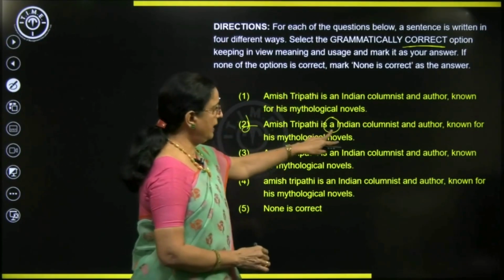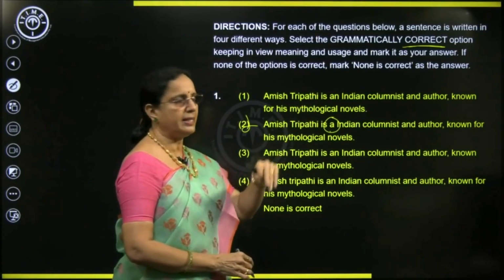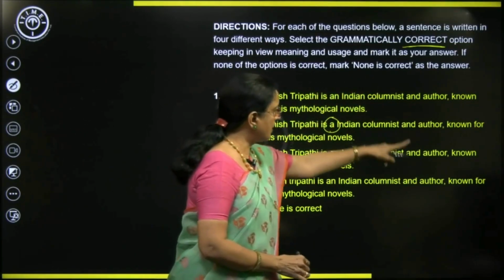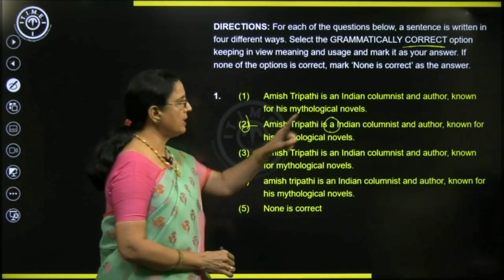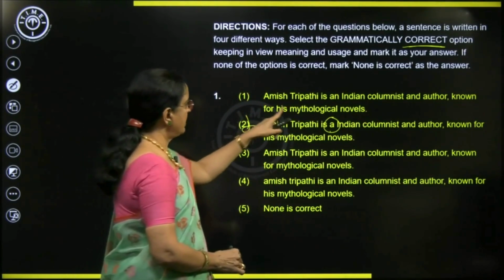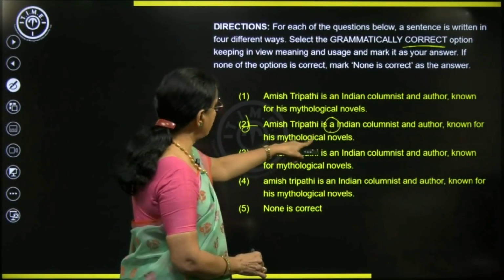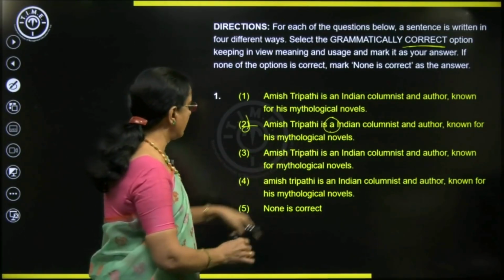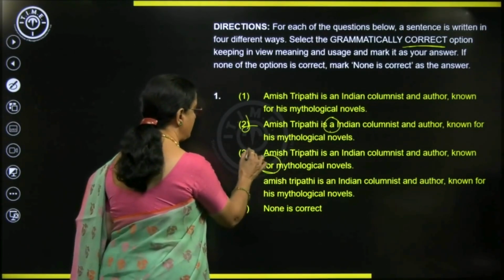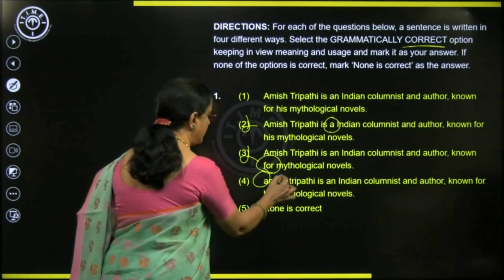So, we identified one error when we read the first part of the sentence. Now, let's go to the second part. And author, comma is there, correct. Known for his mythological novels, there is no correction here. Known for his mythological novels, this anyway we eliminated. Known for mythological novels, what is missing here? His is missing, wrong. Then, Amish Tripathi, here itself is the error.